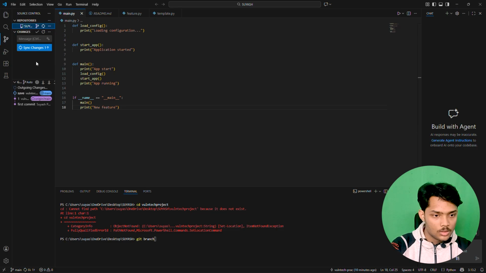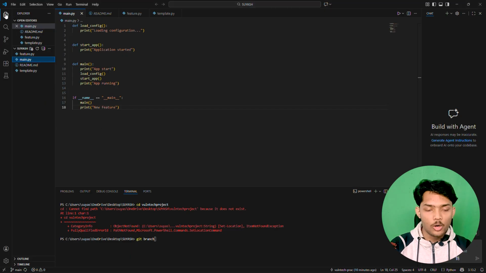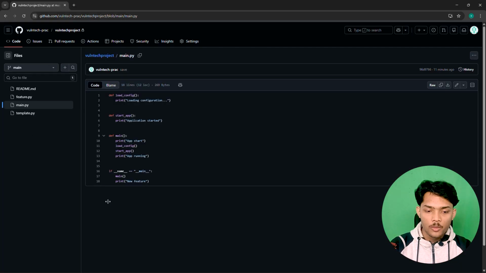Just go here and click on sync changes. After we are done with the commit, you can see on main.py, on the main branch, we have this thing. These changes are made.